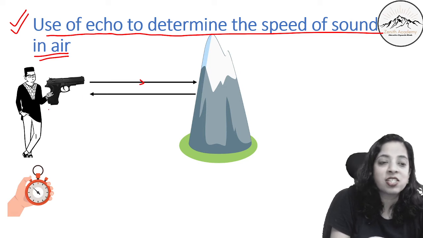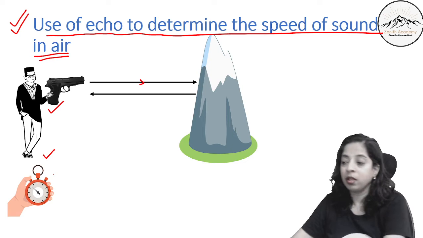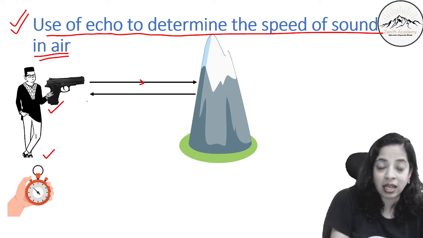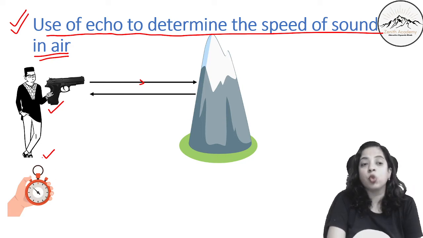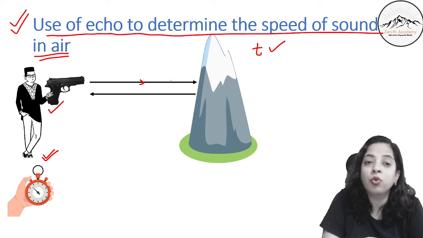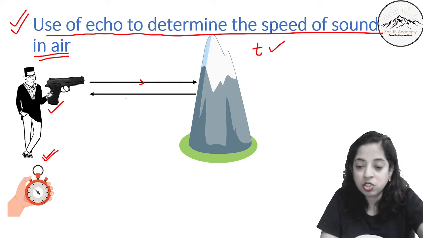When he is firing, simultaneously a stopwatch is started. Then when the echo is heard back, the time is noted. So in this way we determine the time taken by the sound to reflect and come back. Have you understood?